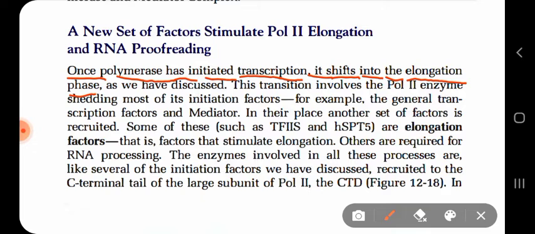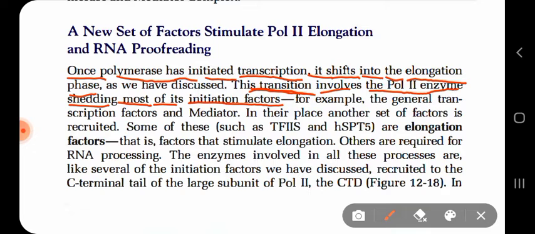Now for this transition, from initiation to elongation phase, it involves the polymerase 2 enzyme shedding most of the initiation factors.